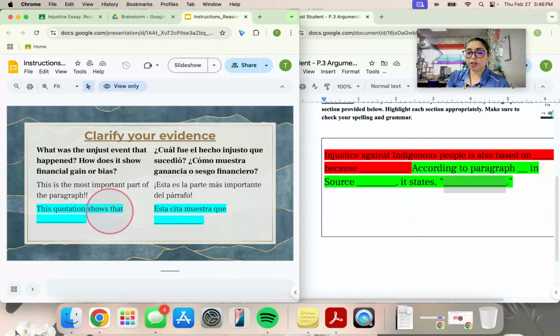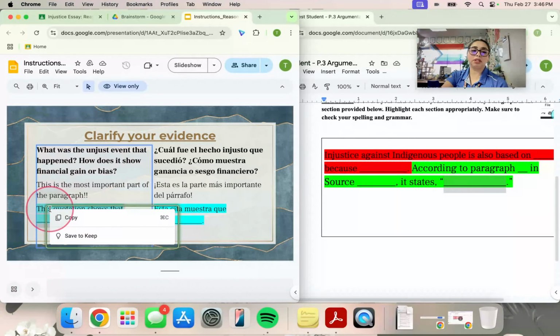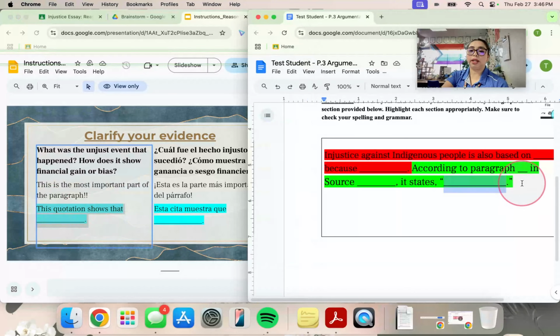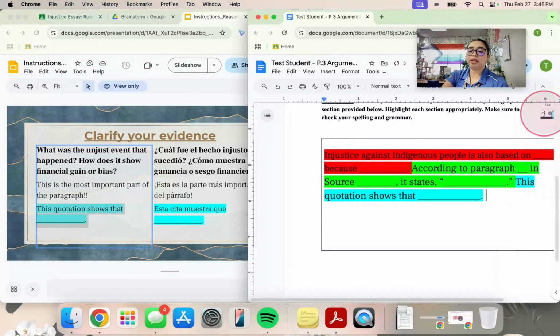What I do after I put my evidence is now I need to clarify my reasoning. How did I get here? So go ahead and paste. This quotation shows that blank. So remember, we're looking for this quotation.